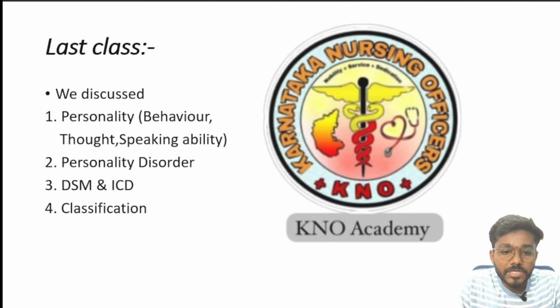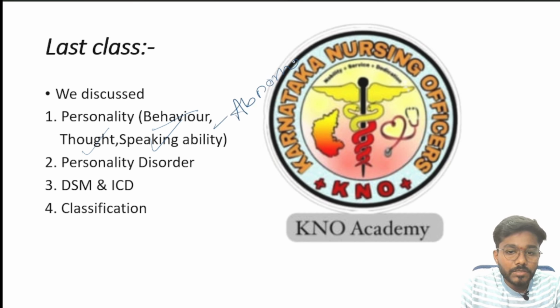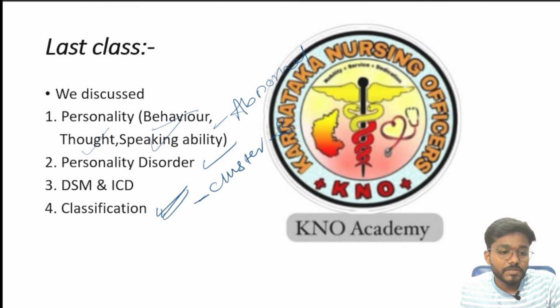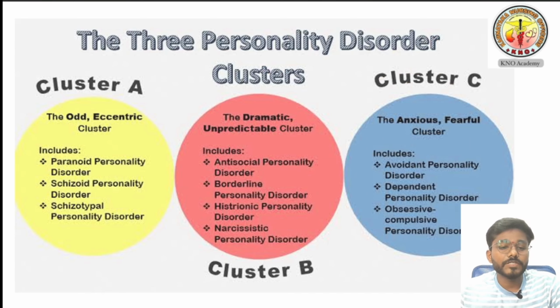If the behavior, thought and speaking ability of the person is abnormal, then it is called a personality disorder. So what are the DSM and ICD full forms? DSM is Diagnostic and Statistical Manual, ICD is International Classification of Diseases. We have seen the classification in the last class, that is cluster A. In today's class we are going to discuss cluster B. We will see the cluster B personality disorder.